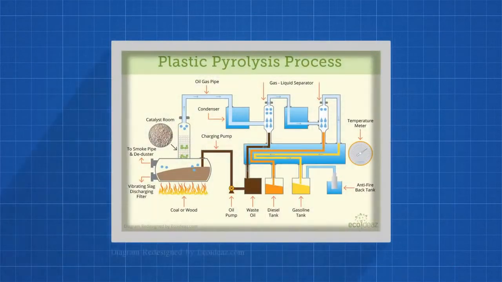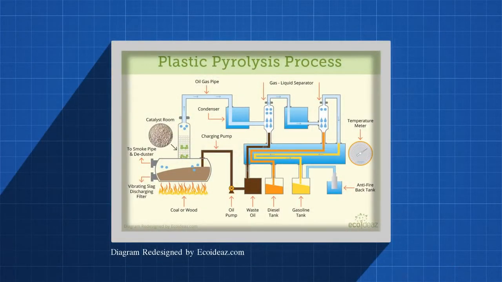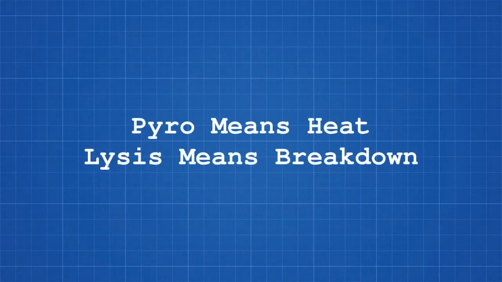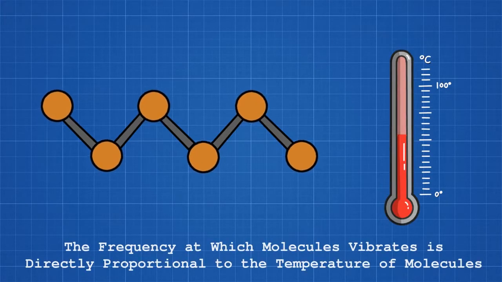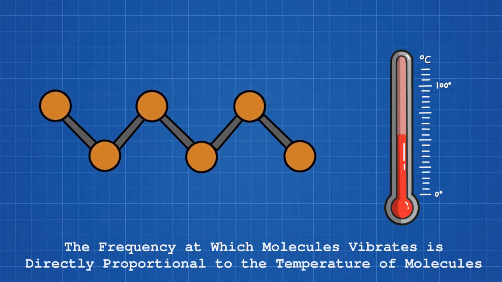Plastic pyrolysis is a very effective process where plastic is exposed to high temperatures in an oxygen-free environment. Pyro means heat, lysis means breakdown. At any given temperature, the molecule is in vibrating stage. This is called molecular vibration. The frequency at which molecules vibrate is directly proportional to the temperature of molecules.